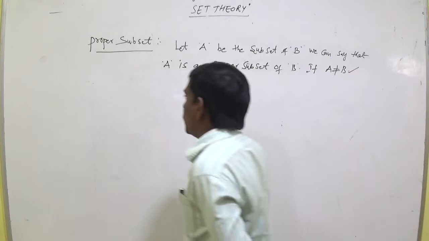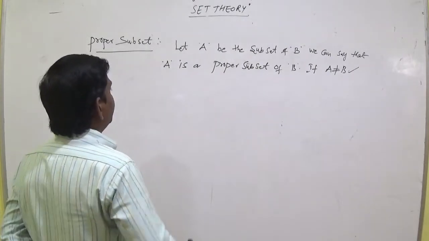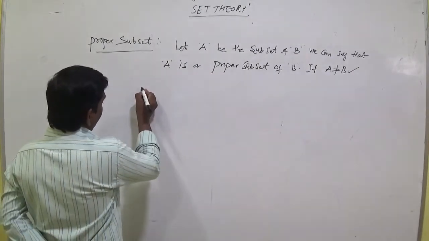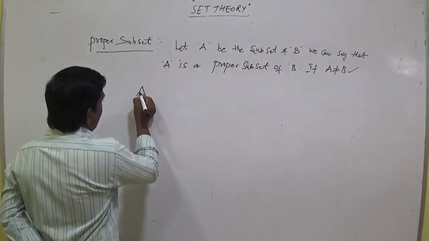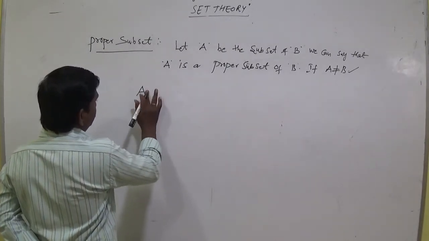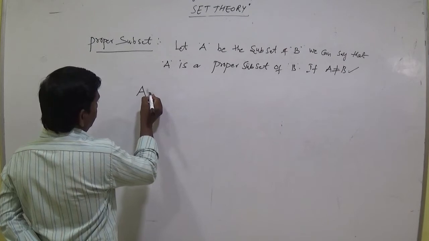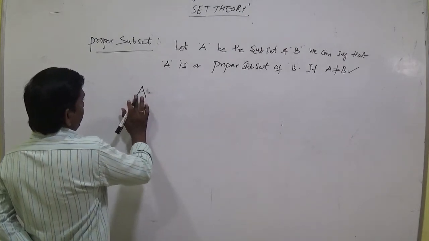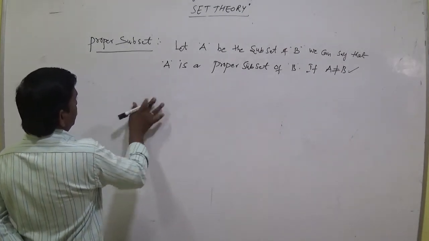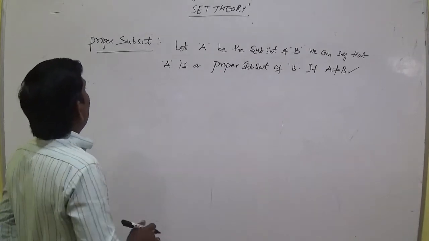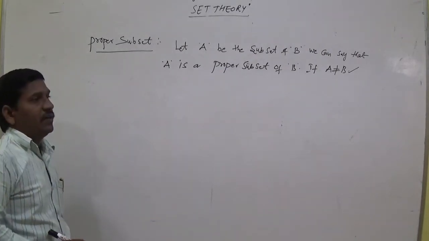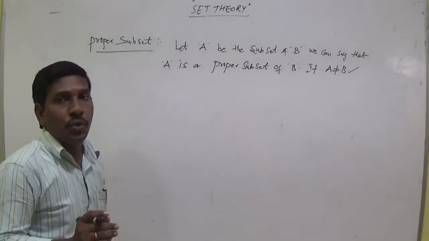So we can say that, if it is a proper subset, it fulfills two conditions.